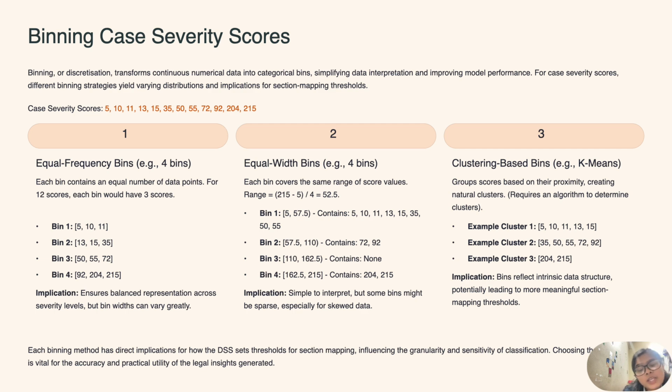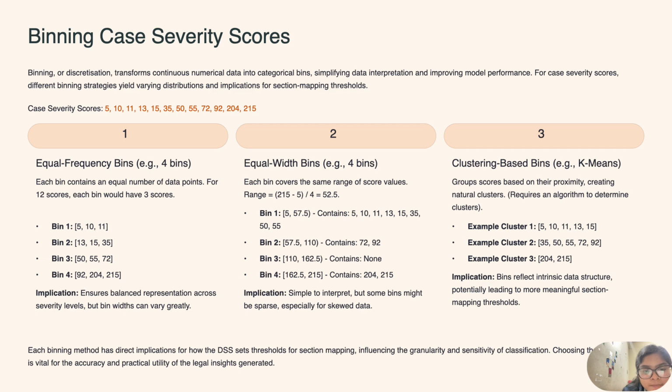The second one is equal width binning. In this, each bin covers the same range of score values, and the width is calculated by taking the difference between the largest and smallest data values and dividing it by the total number of bins. So each bin gets data in the same range of score values.